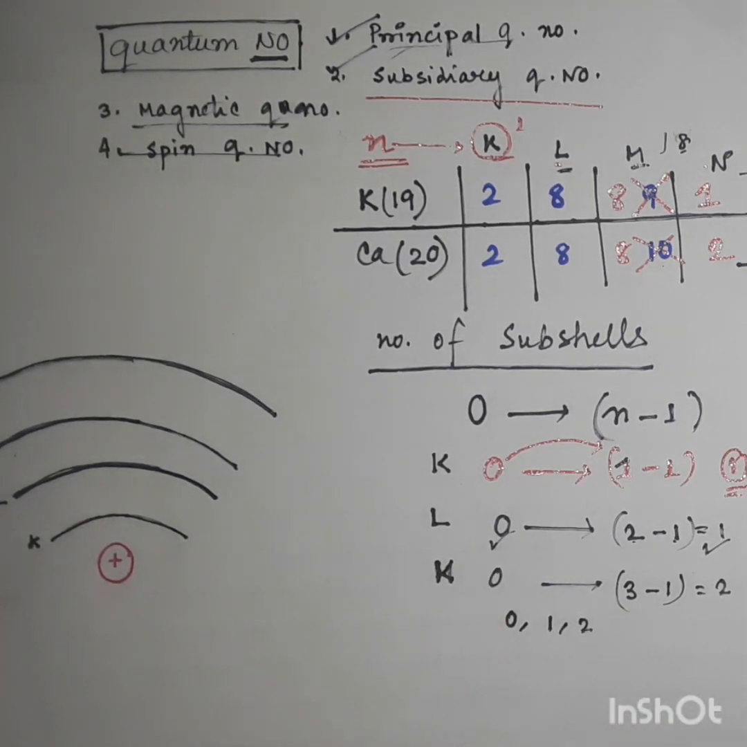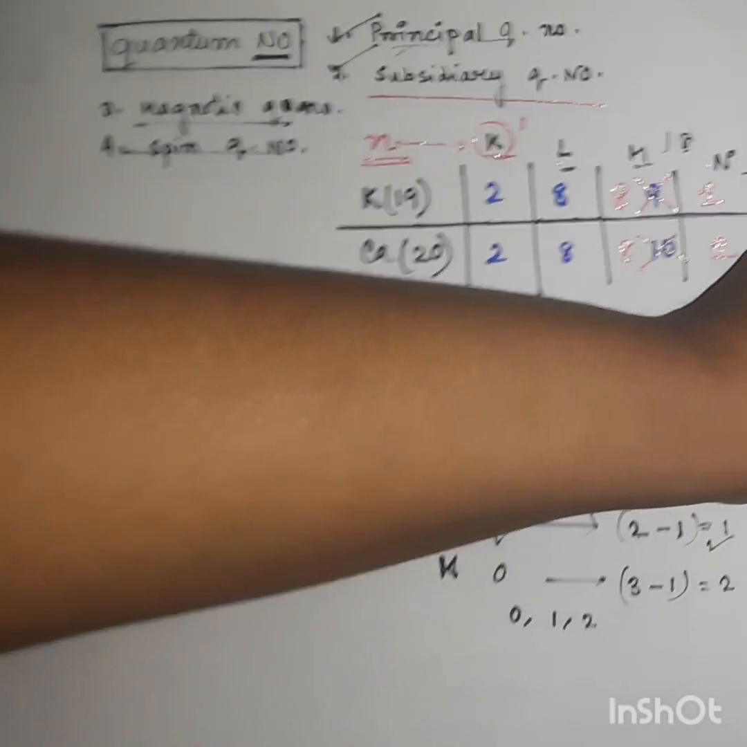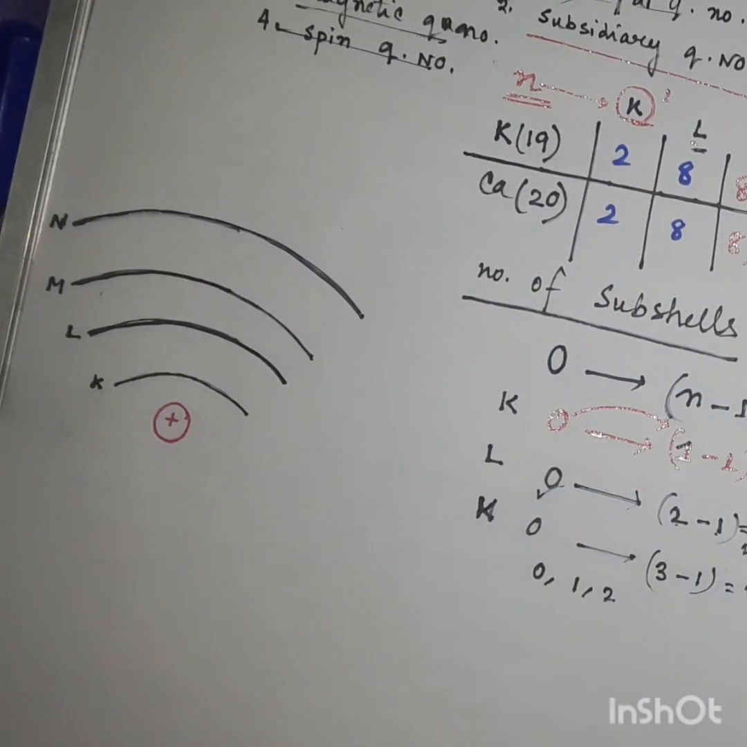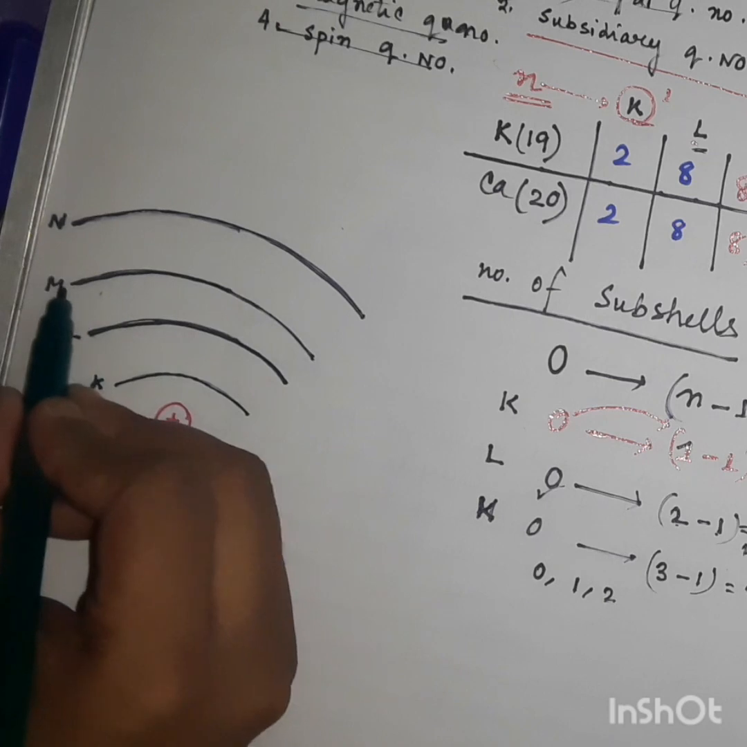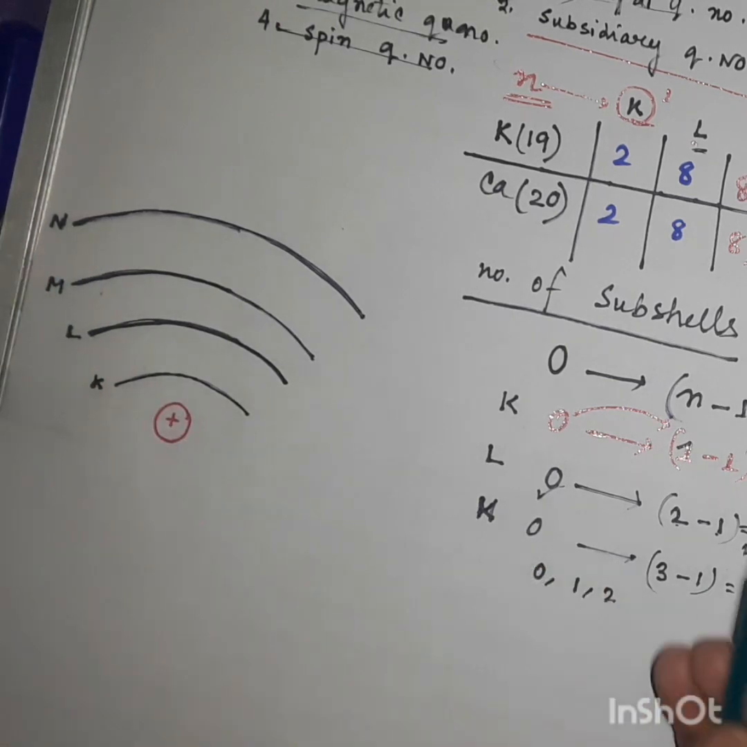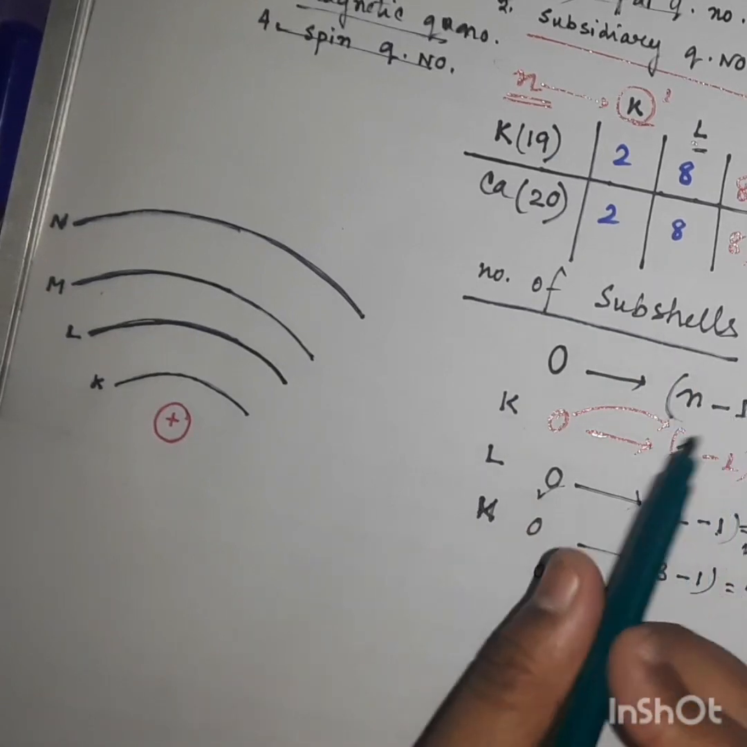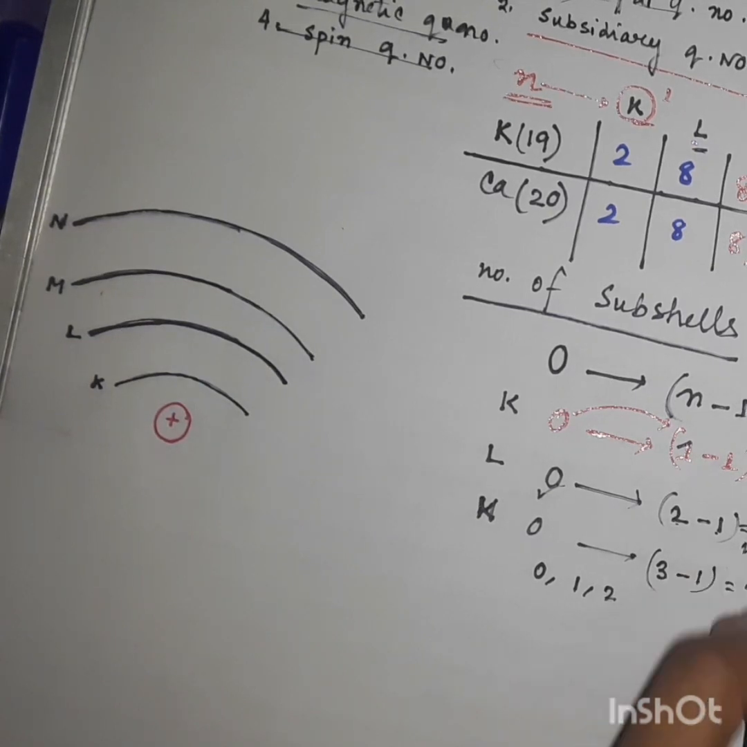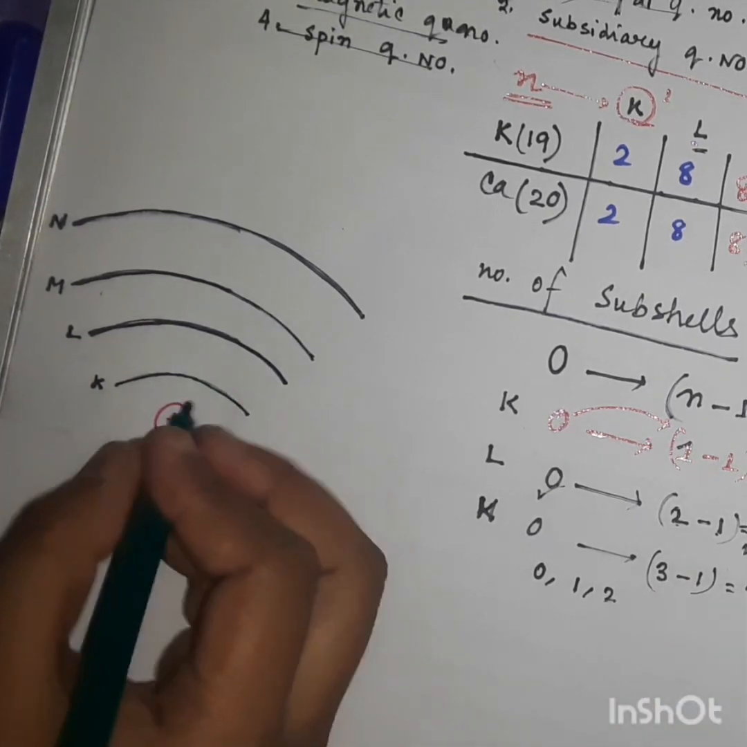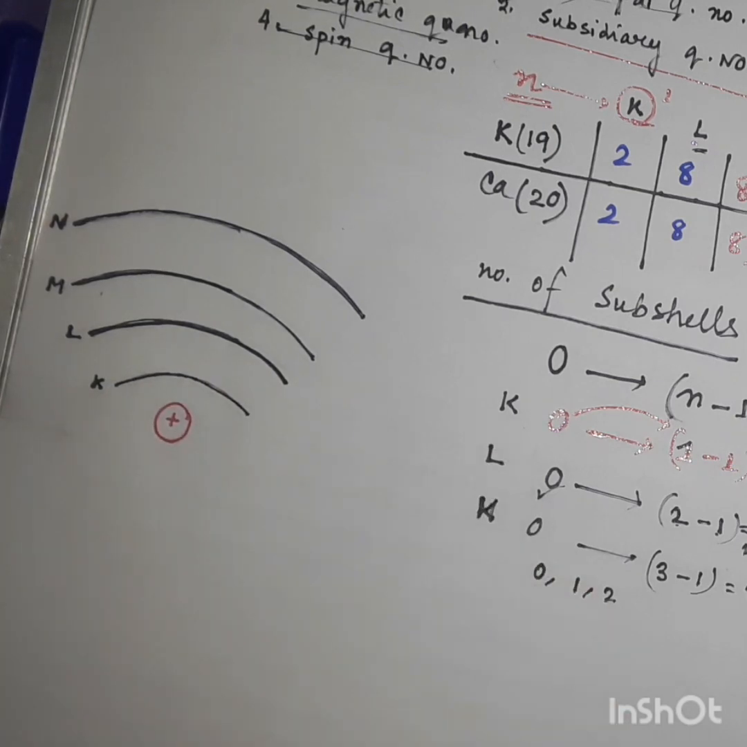So how do they look? I want to show you one picture. I have drawn an atom here. In the center there is the nucleus, which I denoted as positive, and next we have circularly drawn some orbits. This is the K orbit, this is the L orbit, this is the M orbit, and this is the N orbit. According to our calculations of the number of subshells, we found that the K orbit consists of only one orbital.